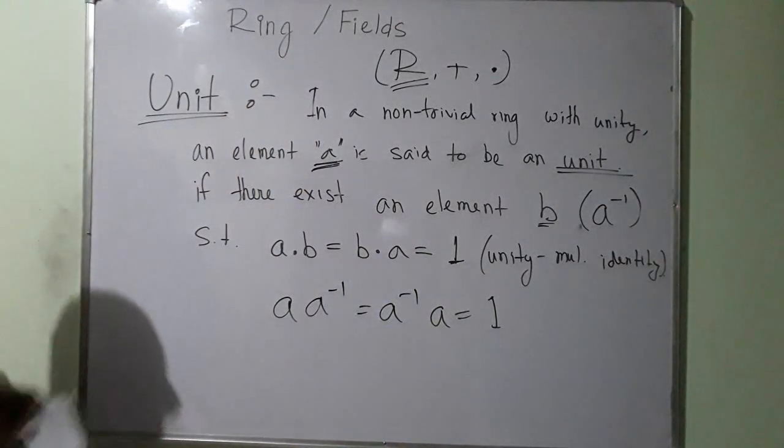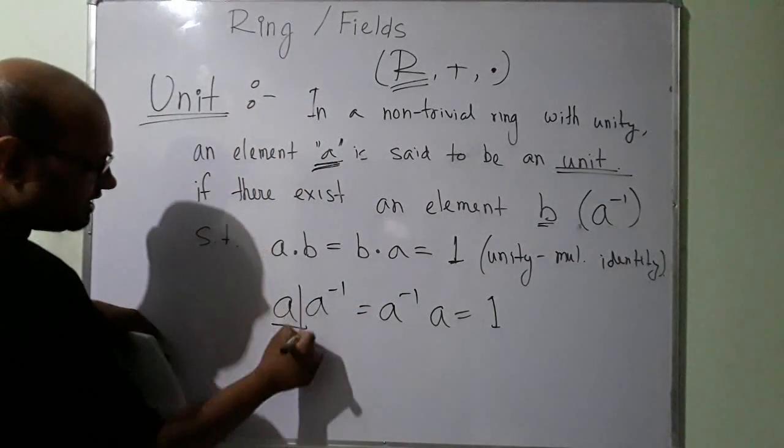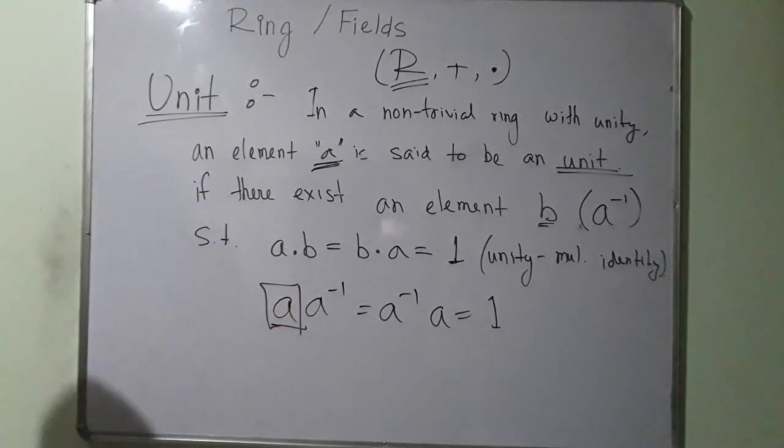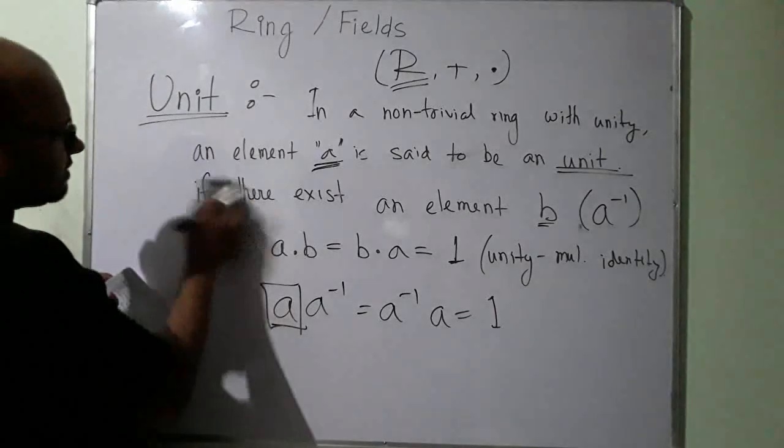In that case, if this is satisfied, then A is called a unit.